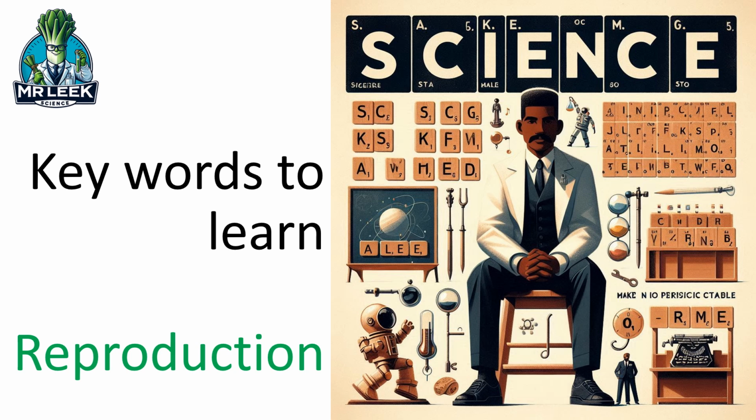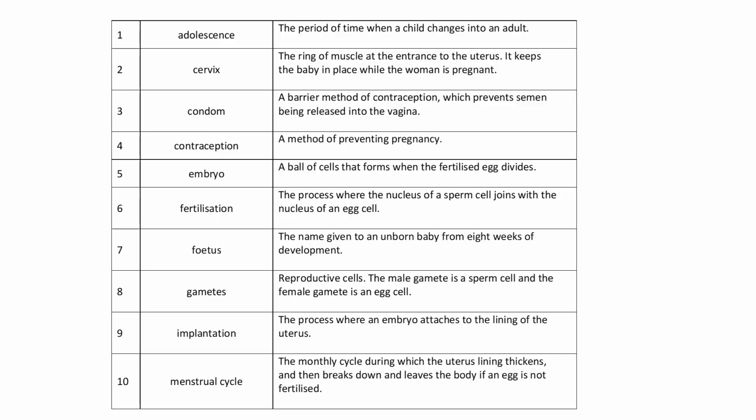Okay, here we go. Keywords to learn for the reproduction topic. Period of time when a child changes into an adult. So that's kind of your secondary school ages. That's your adolescence. A ring of muscle at the entrance to the uterus, it keeps the baby in place when the woman is pregnant. The cervix, right? Think about the structure of the female reproductive system.